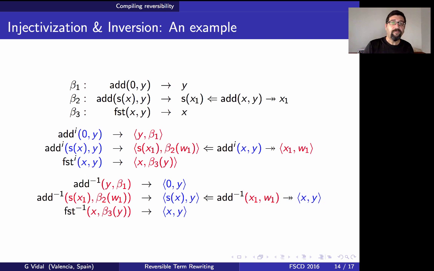So now we have two possibilities. We can apply reversible term rewriting on the first initial system, or we can apply standard rewriting with this system if we want to go forward, or we can apply the rules of this system if we want to go backwards, okay? So as I mentioned before, we have compiled this reversible extension into the systems by instrumenting them with some additional information, okay?